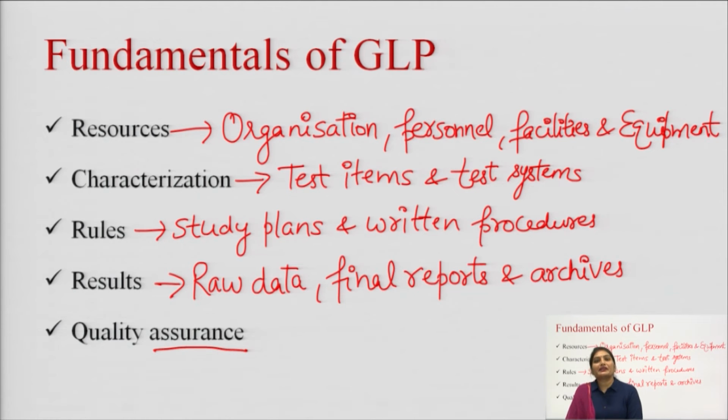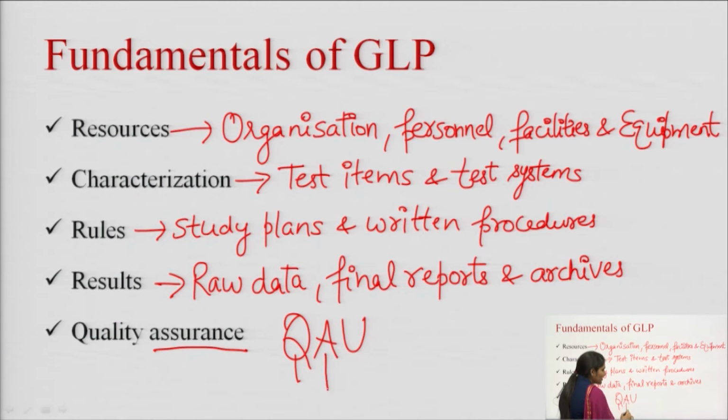The last fundamental is quality assurance. And what is quality assurance? It is defined by the GLP as a team of persons often called the quality assurance unit, or QAU. Q for quality, A for assurance and U for unit.